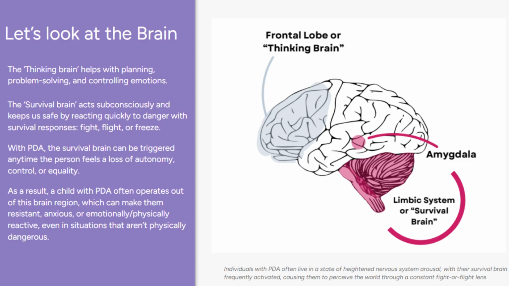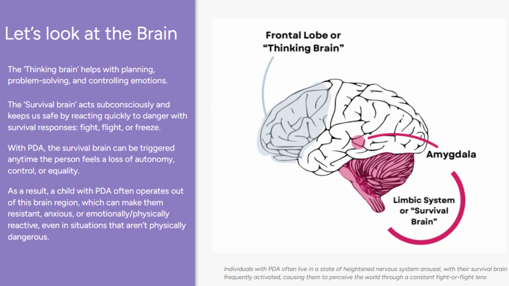To understand PDA, it helps to look at how the brain functions, especially the different parts involved in thinking and survival. The thinking brain is the part of the brain responsible for higher-level functions like planning, problem-solving, decision-making, and controlling emotions. It helps us think through situations calmly and make reasoned choices. When this part of the brain is active, a person can manage demands and regulate their responses effectively.